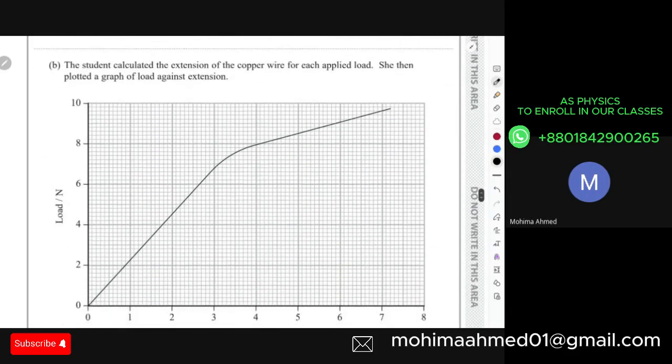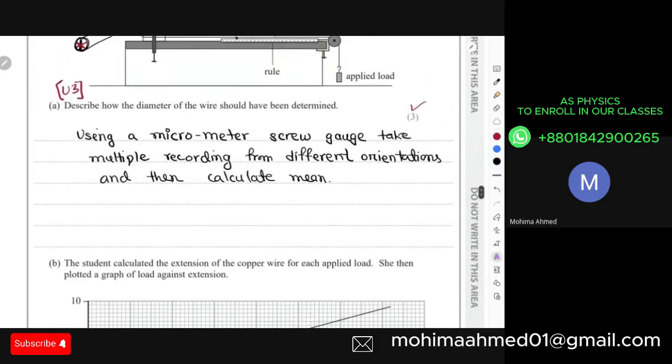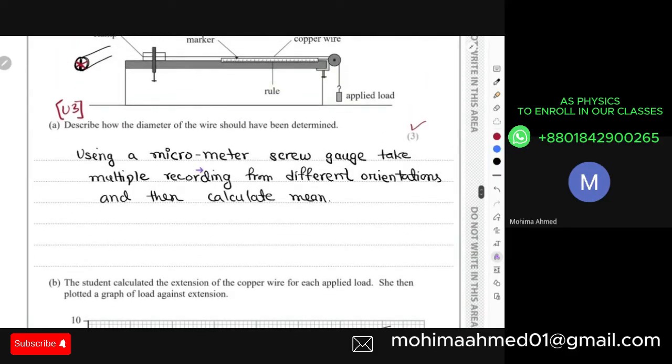Now, after this, they have stated the student calculated the extension of the copper wire for each applied load. She then plotted the graph of load against extension. Yes, Aisha, you can ask.